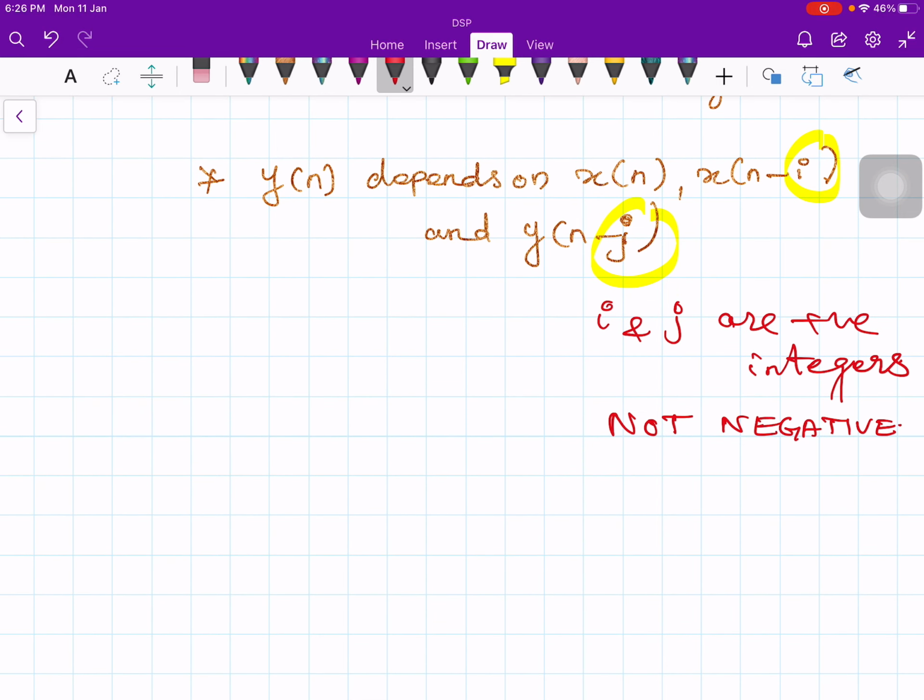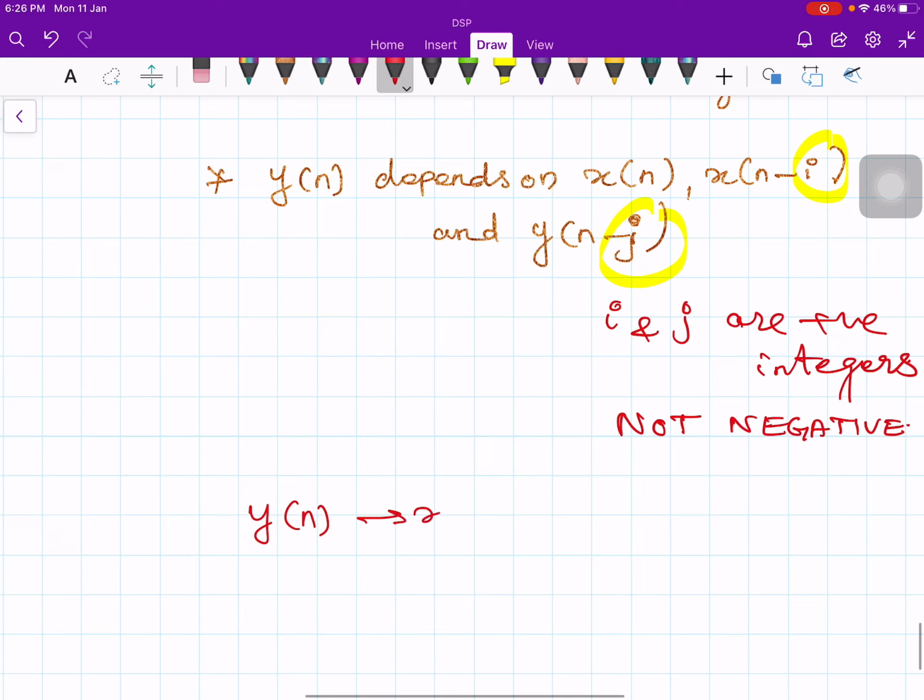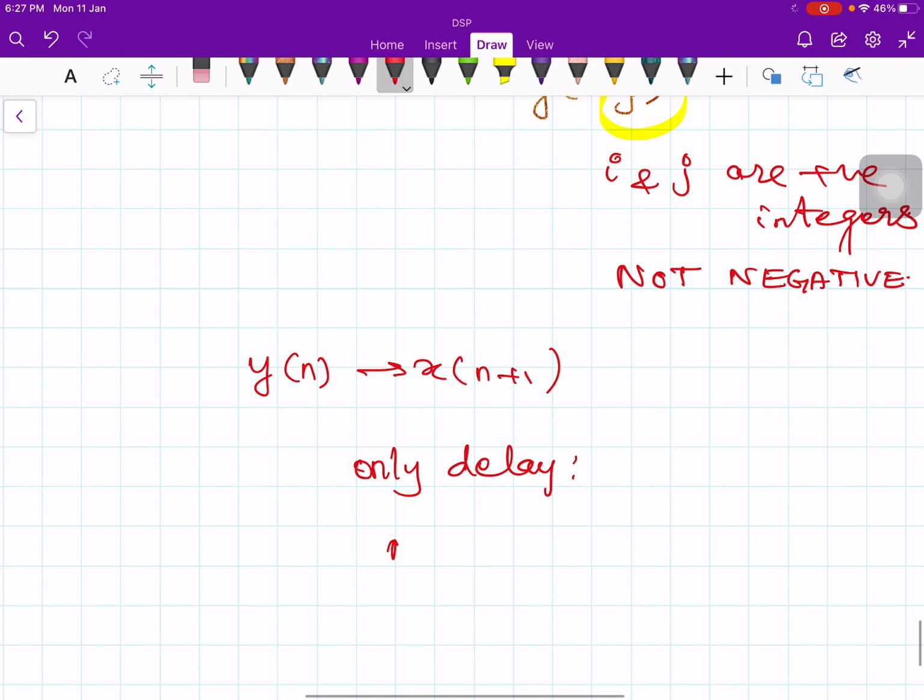Suppose y of n depends on x of n plus 1. That means the system at the present moment predicts what will come a sample later, and that is not permitted. In fact, no system can do that. It doesn't know what is going to come in the future, so how can you predict it? We don't have a physical device which can advance time. You can only delay, and there is no advancement.